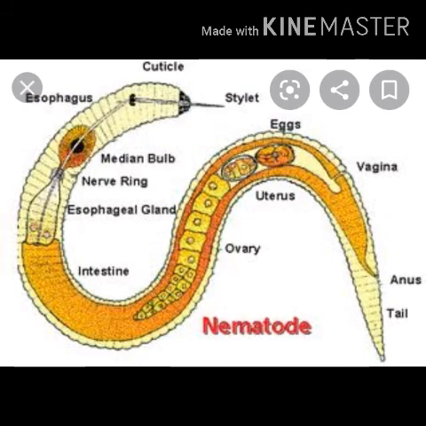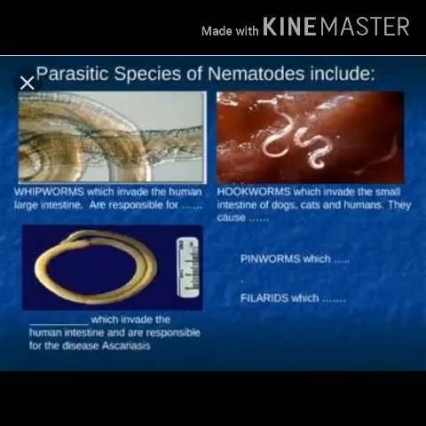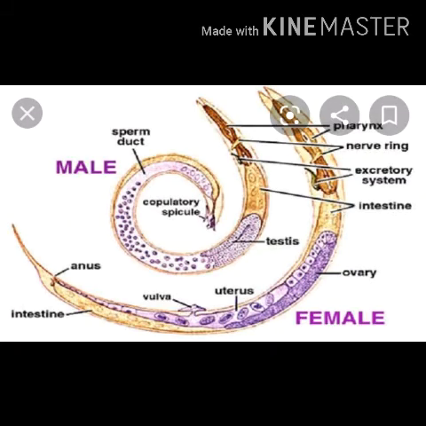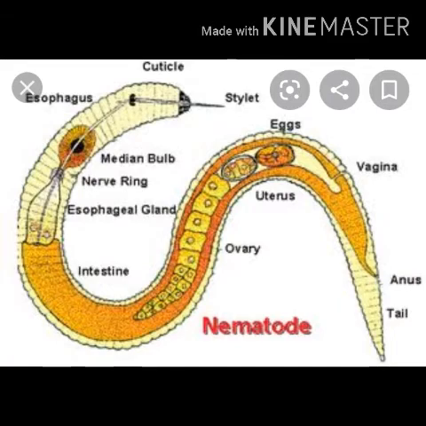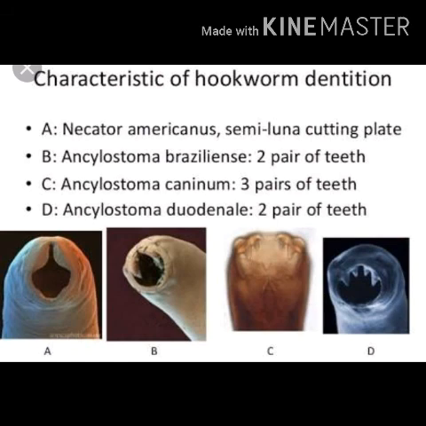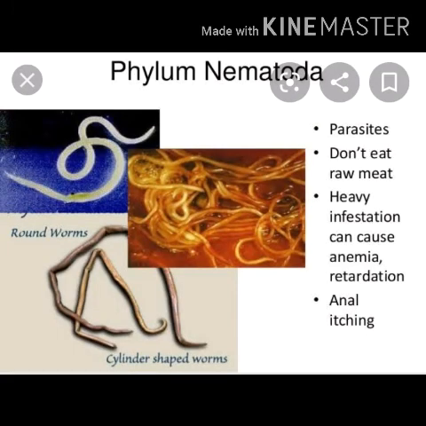The body wall consists of a firm, non-living, resistant cuticle, syncytial epidermis, that is a continuous layer of cytoplasm with scattered nuclei, and a muscle layer. The body cavity is called the pseudocoelom because mesoderm is found as scattered pouches between the ectoderm and endoderm. The digestive tract, that is the alimentary canal, is complete with a muscular pharynx. Skeletal, respiratory and circulatory systems are absent. Pseudocoelomic fluid maintains body shape and forms a hydroskeleton.